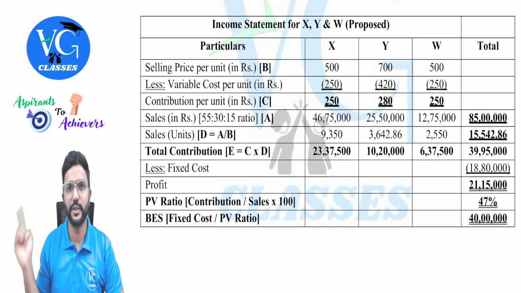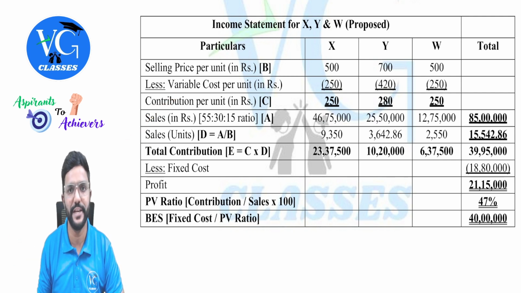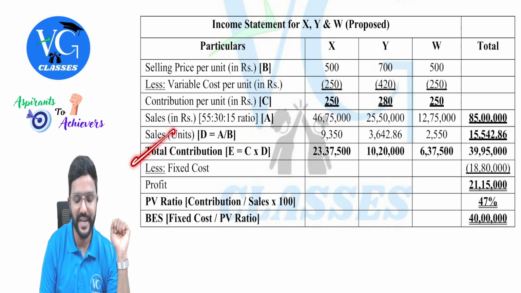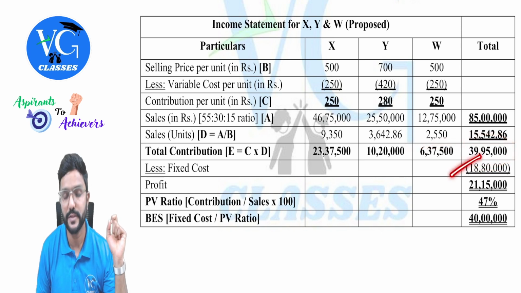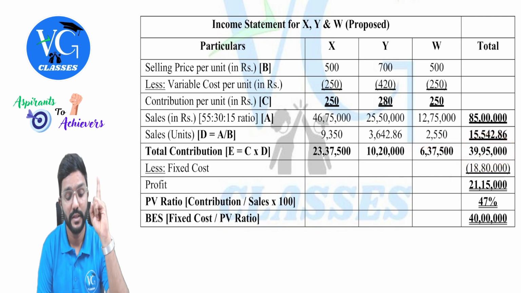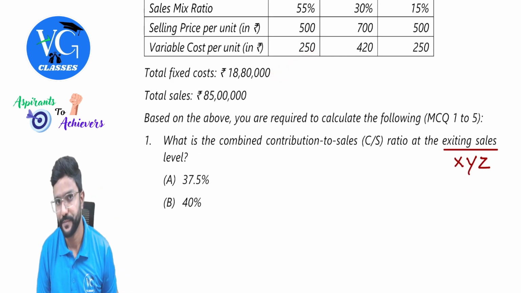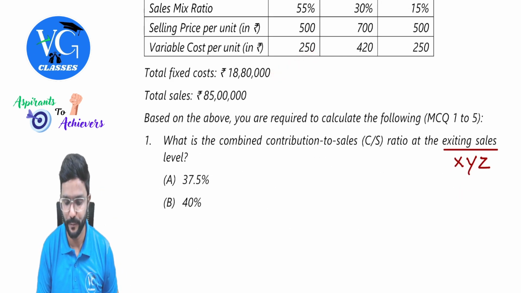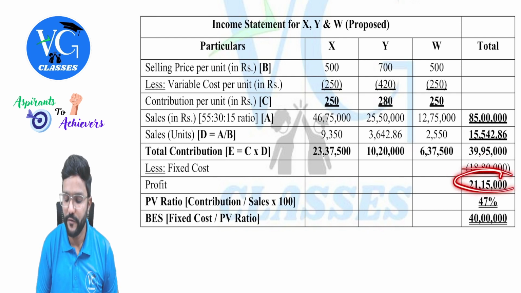Individually, it is not given, but total is given. Sales mix is given. Just multiply both. You will get the sales of each product. Rest all is a similar calculation. Once we get total contribution for all the three products, 39 lakh 95,000, reduce the fixed cost. Please be careful. The proposed fixed cost is different, 18 lakh 80,000 after introduction of product W. Reduce that. You will get the profit.